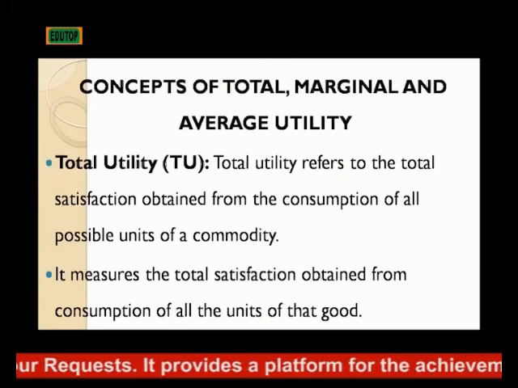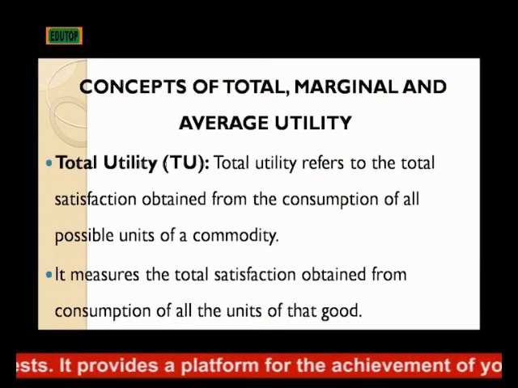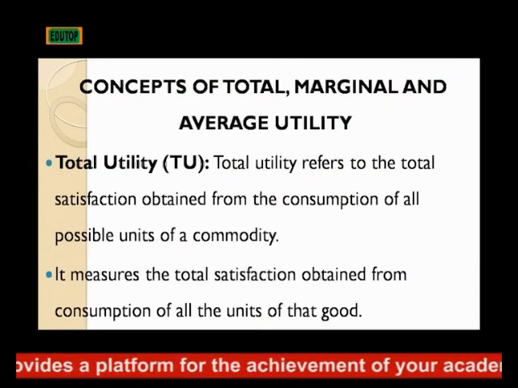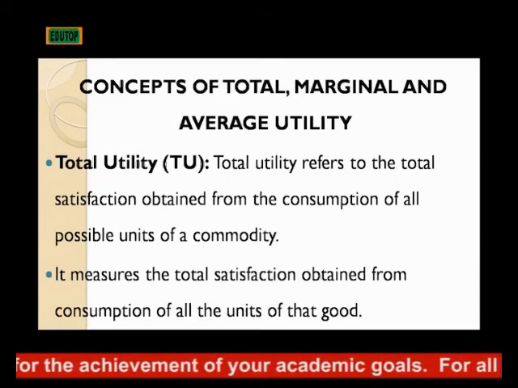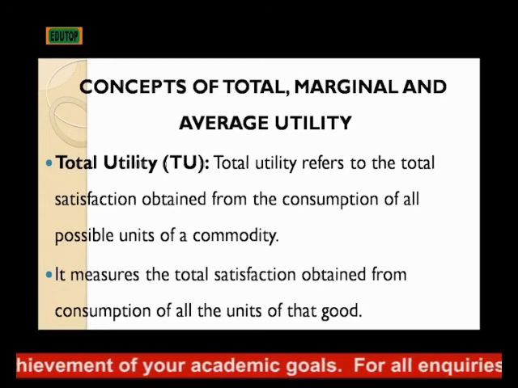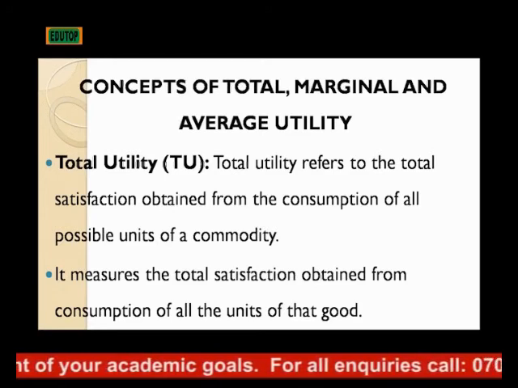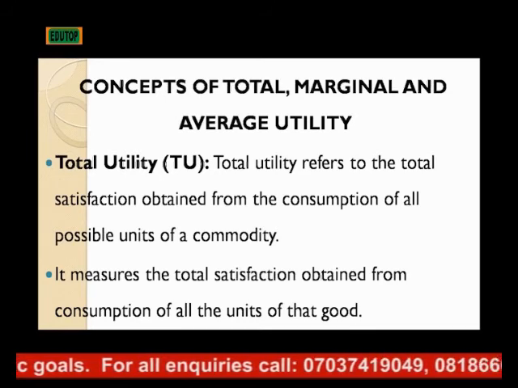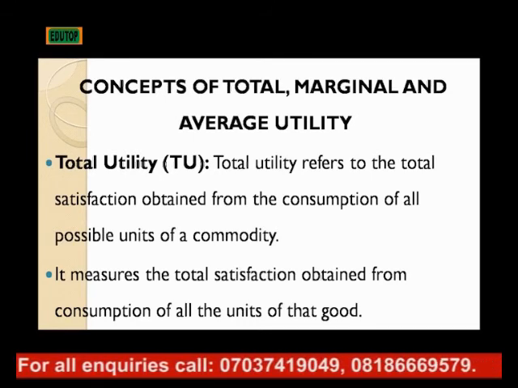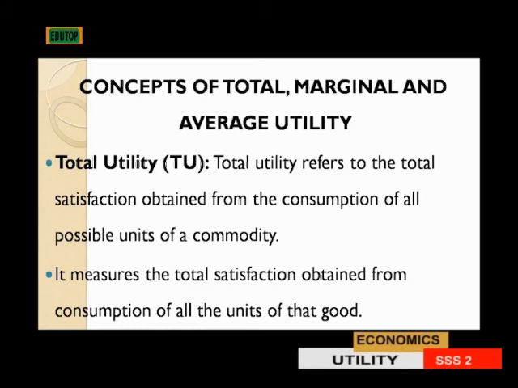Now, let's go to the concept of total utility and marginal utility. When we talk of total utility, it refers to the total satisfaction obtained from the consumption of all possible units of a commodity. It measures the total satisfaction obtained from consumption of all the units of a particular good.